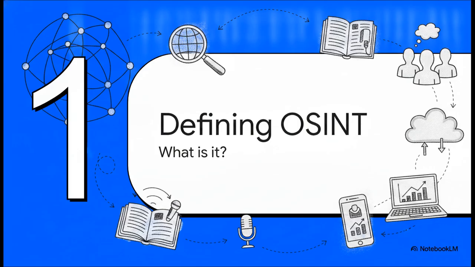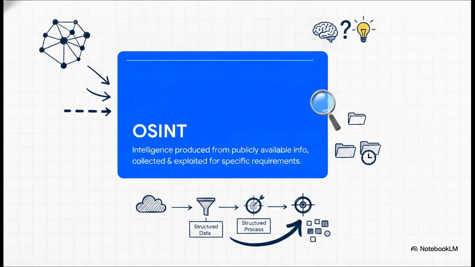Okay, Section 1, Defining Open Source Intelligence. Let's get our foundational definitions straight. Now, the U.S. Department of Defense officially defines OSINT as intelligence produced from publicly available information, collected and exploited for specific requirements. But what does that actually mean for us?